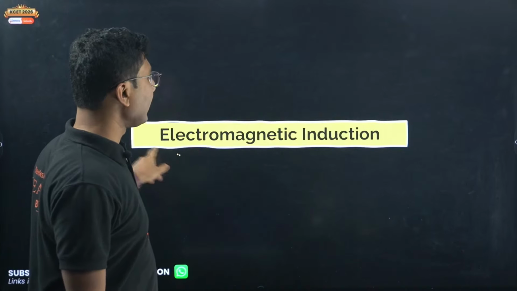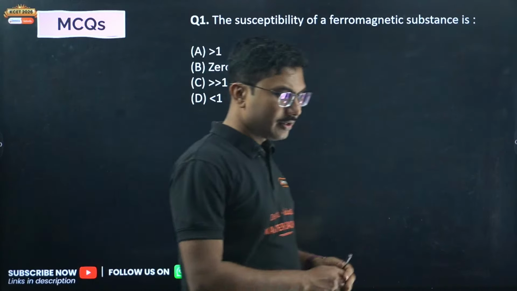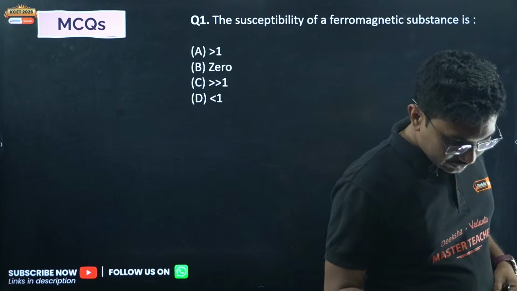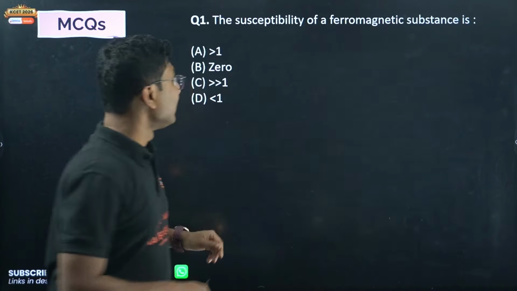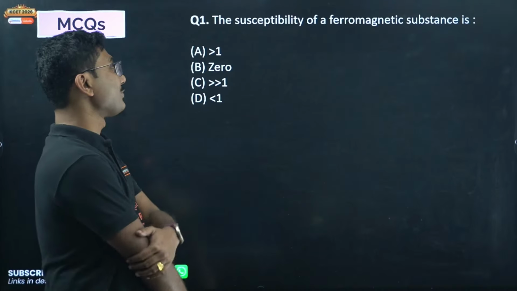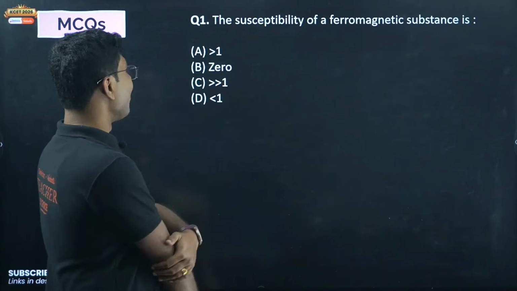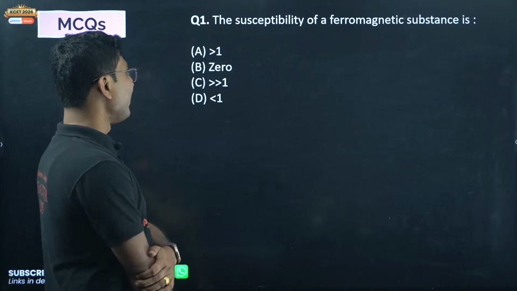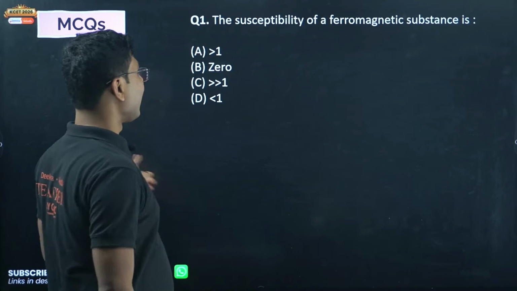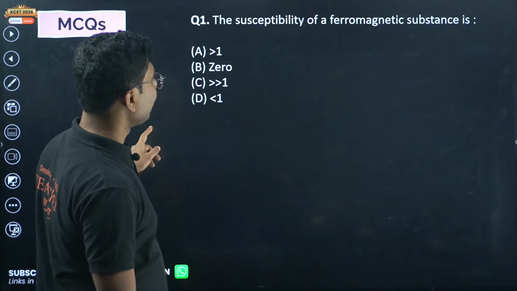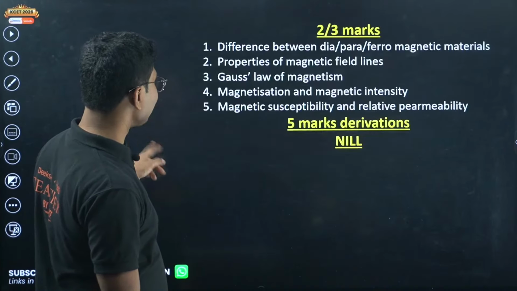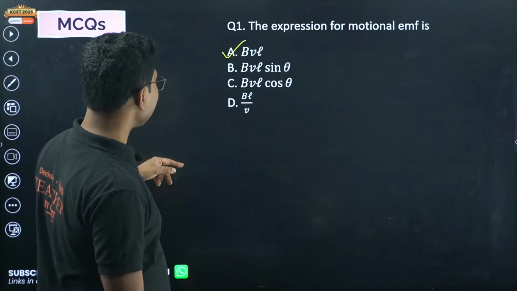Next, electromagnetic induction. Let me give you some time. Try to answer: the susceptibility of a ferromagnetic substance is greater than 1, 0, very greater than 1, less than 1. I think these questions are not electromagnetic induction, there is some mistake.